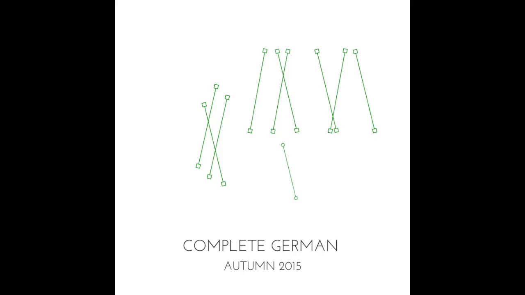So for A, to say A like a course, we have ein, and for feminine words we have eine. My is mein. So we just put an M before that ein. So ein is spelled E-I-N. We know this E-I gives us the I sound. And mein is spelled M-E-I-N. How would you say my brother? Mein Bruder.